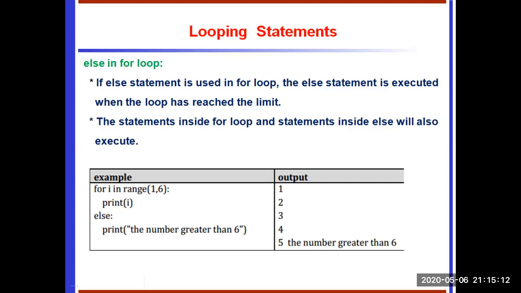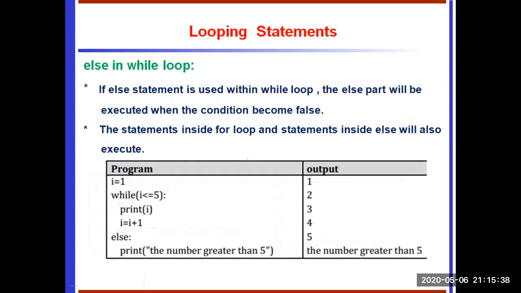This for loop executes 1 to 5, 5 times. So first the i value is 1, print 1, and then increment the i value to 2, 3, 4, 5. It's going to display them. Once the for loop executes successfully, the else block is going to execute. So the else block is optional in a for loop.